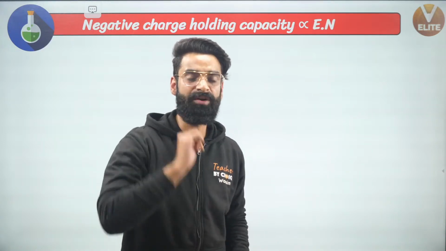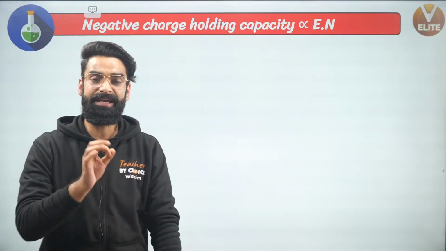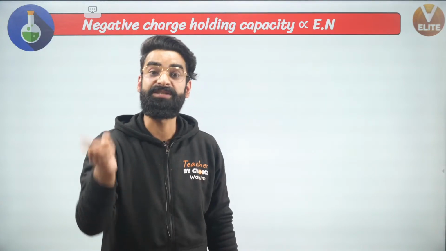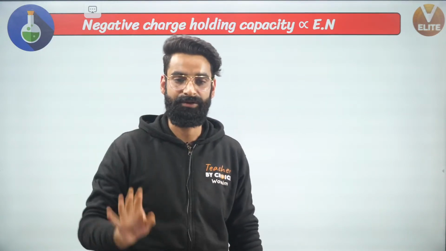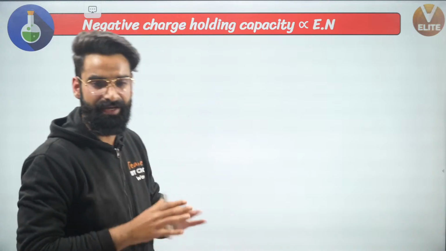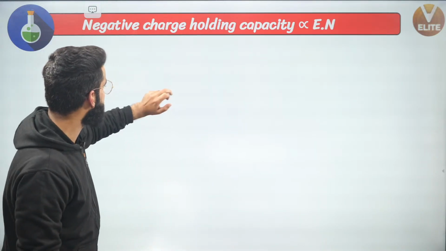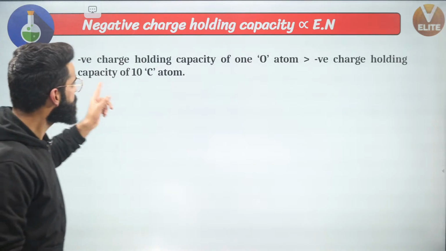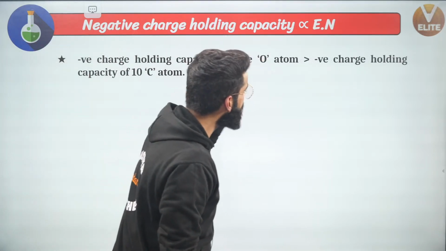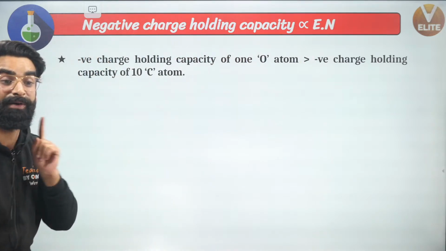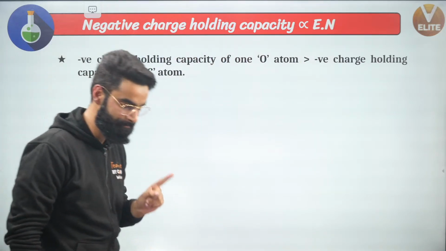Yes, and if you remember, I have told you one more thing. Negative charge is more stable on a more electronegative element. Positive charge is more stable on a less electronegative element. This is something which I told you in the beginning only. Now, one important statement I have written right here: negative charge holding capacity of one oxygen atom is greater than negative charge holding capacity of 10 carbon atoms. This is very, very important, okay?